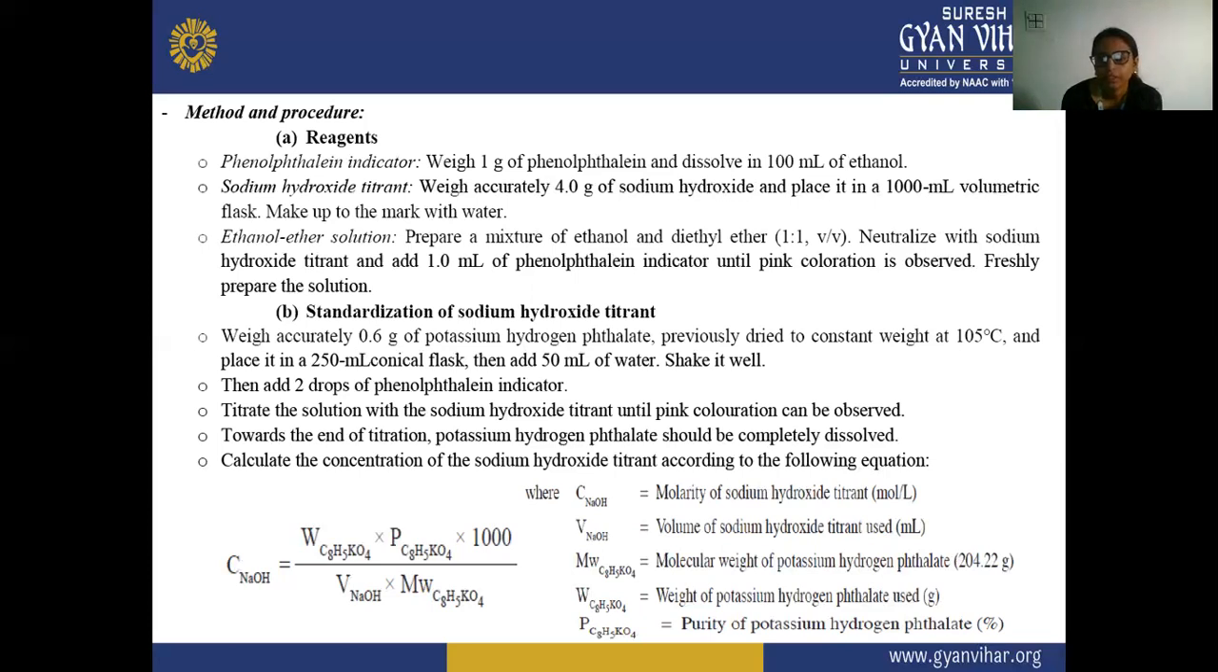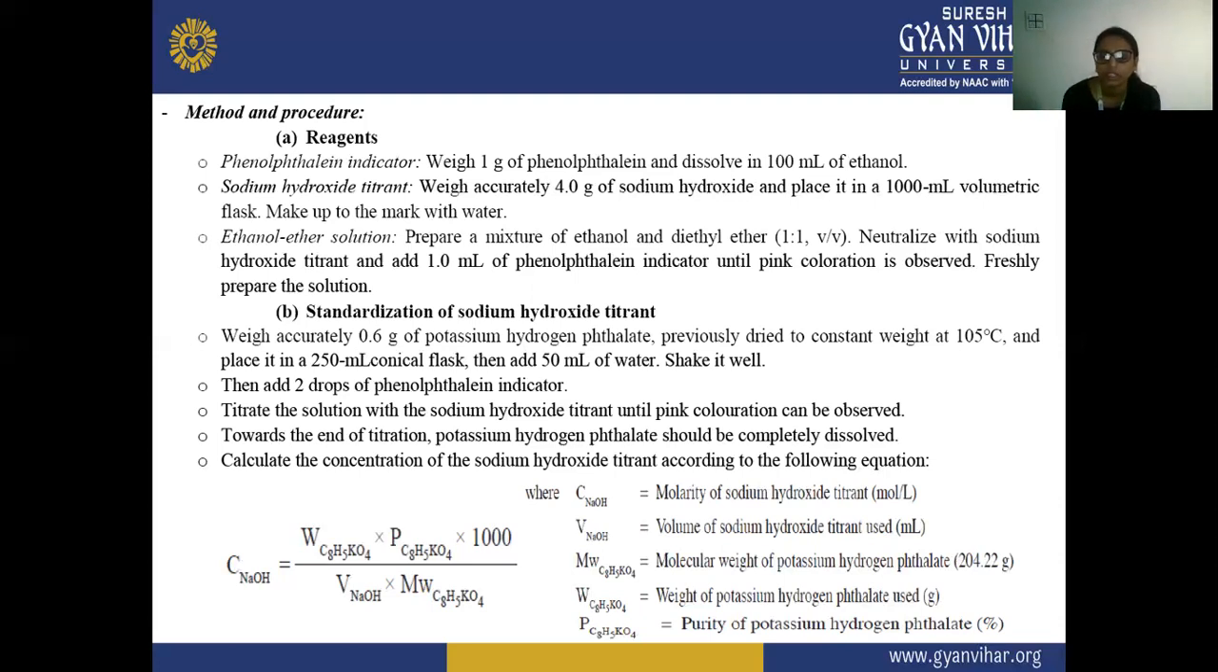So we have prepared the reagents here. First is the phenolphthalein indicator, prepared by dissolving 1 gram of phenolphthalein in 100 ml of ethanol. Secondly, we have prepared the sodium hydroxide titrant. In this, we weigh 4 gram of sodium hydroxide, place it in a 1000 ml volumetric flask, and make up to the mark with water.